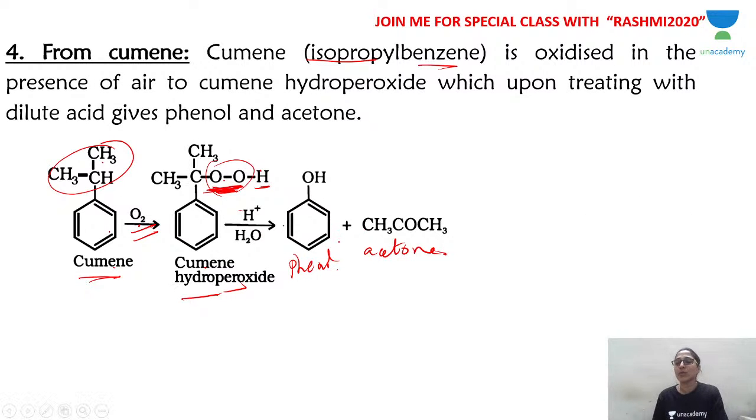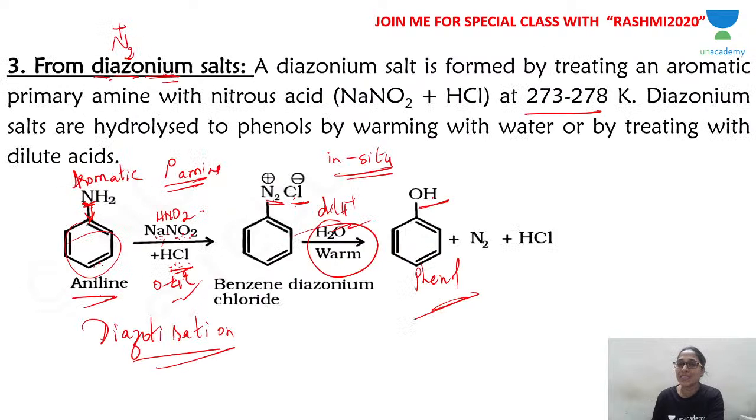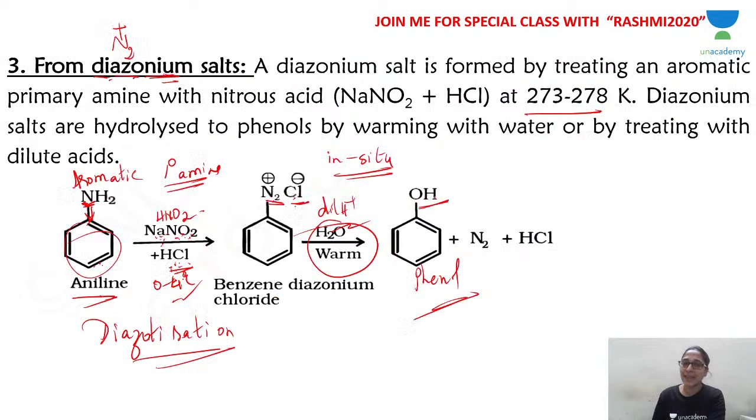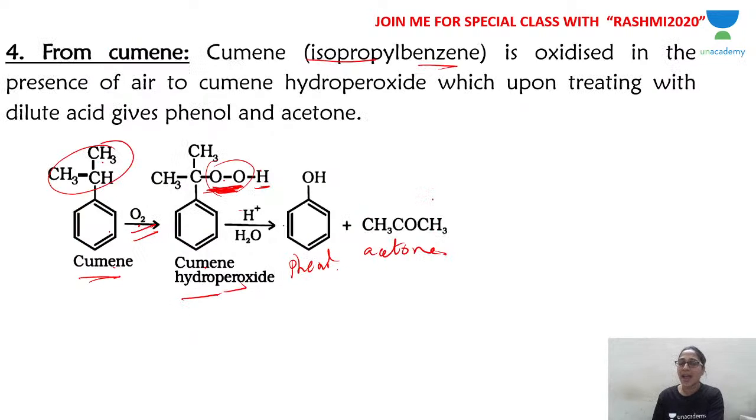So these are the most important 4 methods which you should know, to tackle your board exam or any other exam. Know how to prepare phenol: from haloarenes, from benzene sulfonic acid, from diazonium salt, and from cumene.